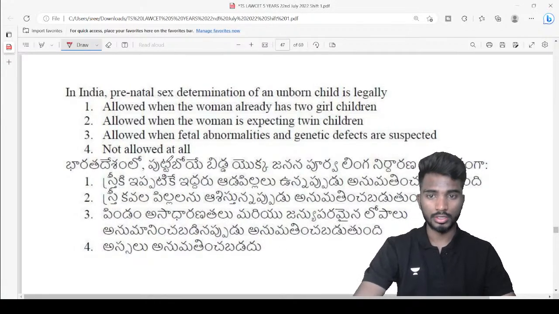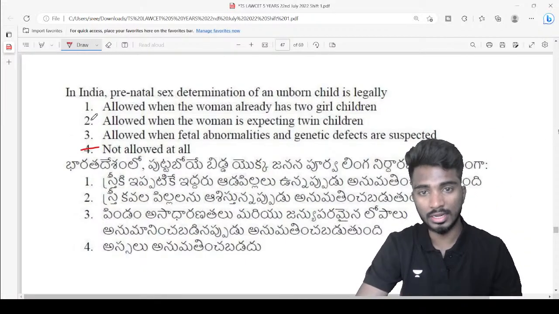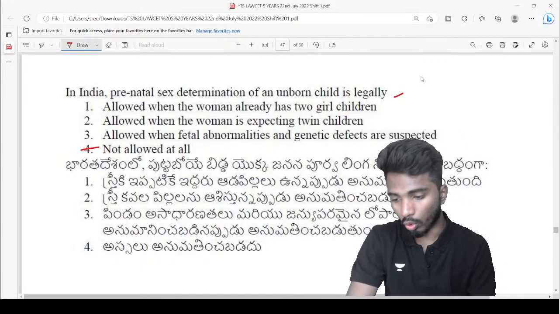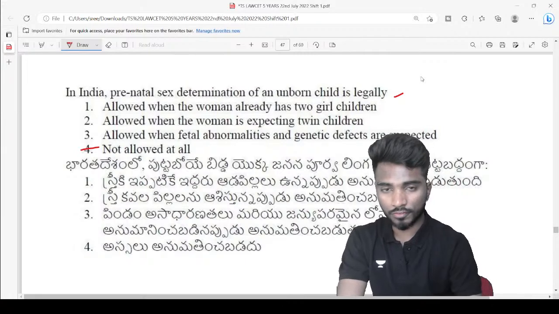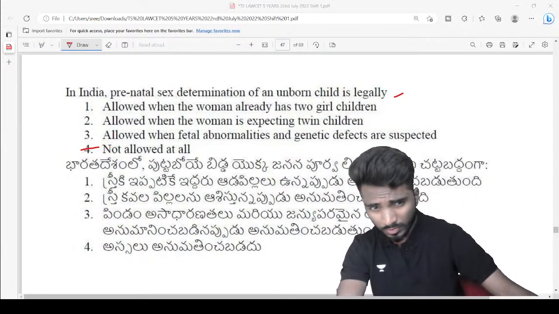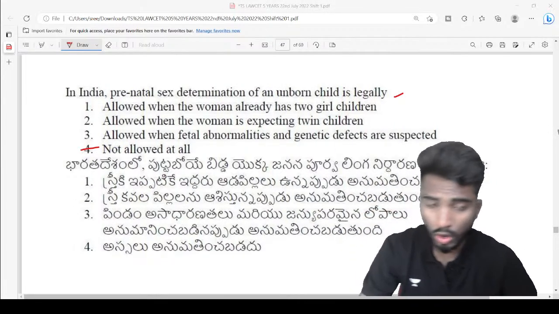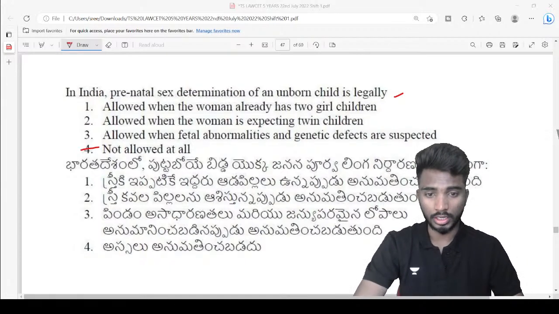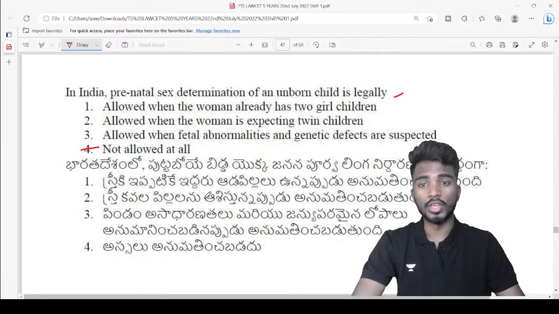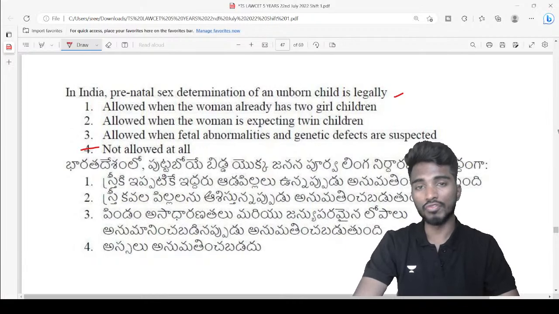So the answer is not allowed at all, not allowed whatsoever. So prenatal sex determination is definitely not allowed, right? Even when there are fetal abnormalities, meaning when the fetus is not developed completely, or there is some genetic problem, we won't tell you the sex. Whether it is male or female, we won't tell you.